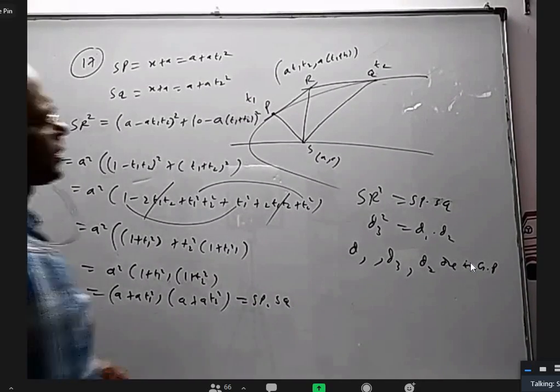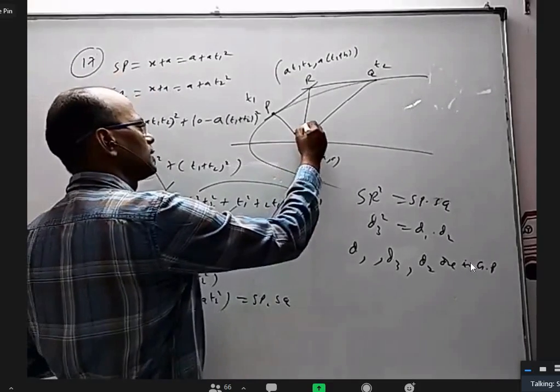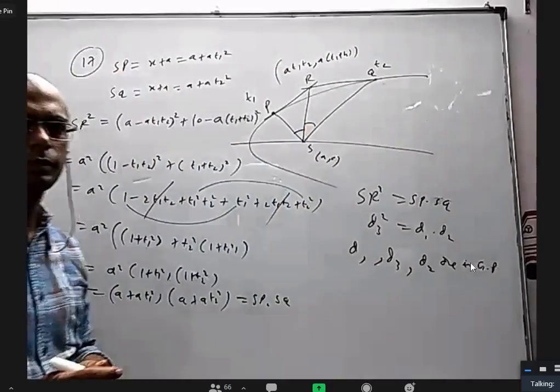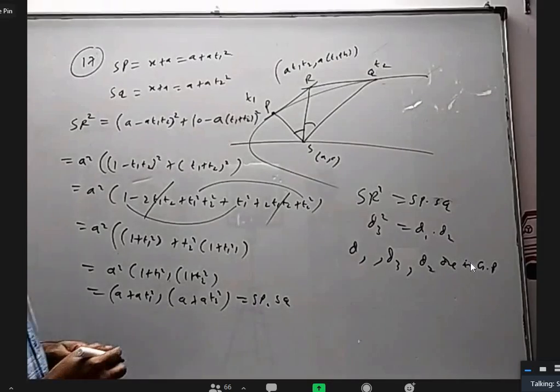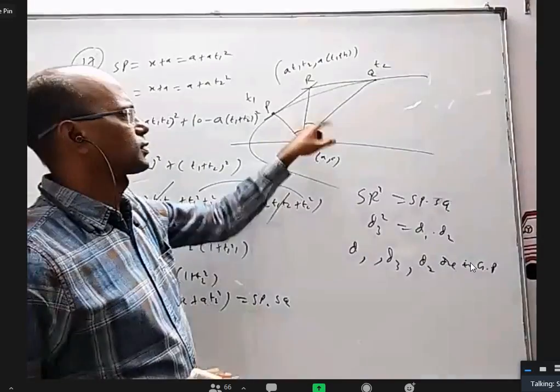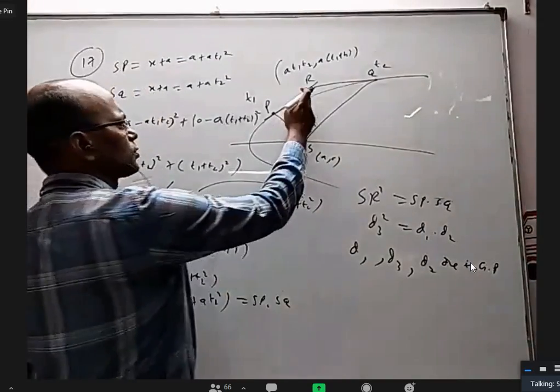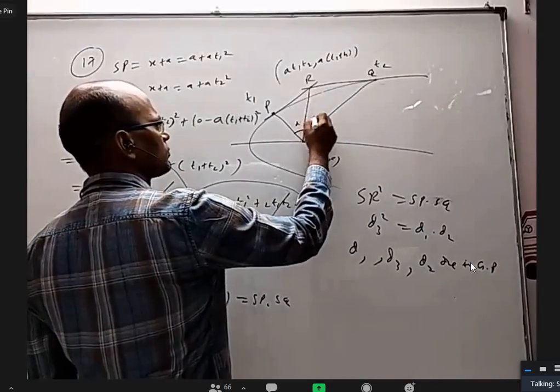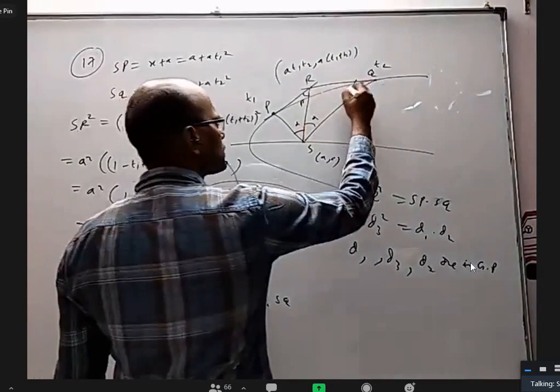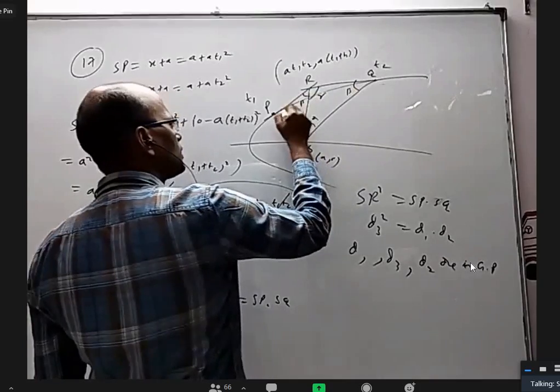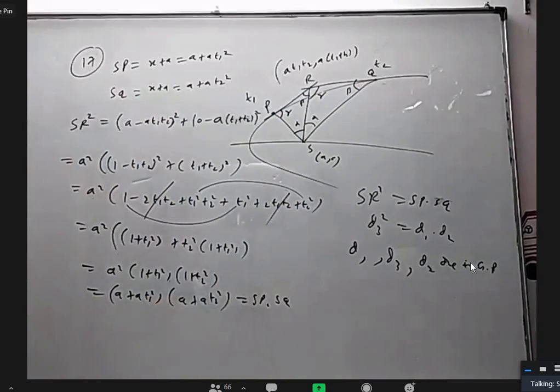I think there is a property that this angle and this angle are same. That is, these two are similar triangles. But these two angles are not equal. I think this is alpha, alpha. If this is beta, and if this is gamma, this is gamma. There is a way to prove it, I think.